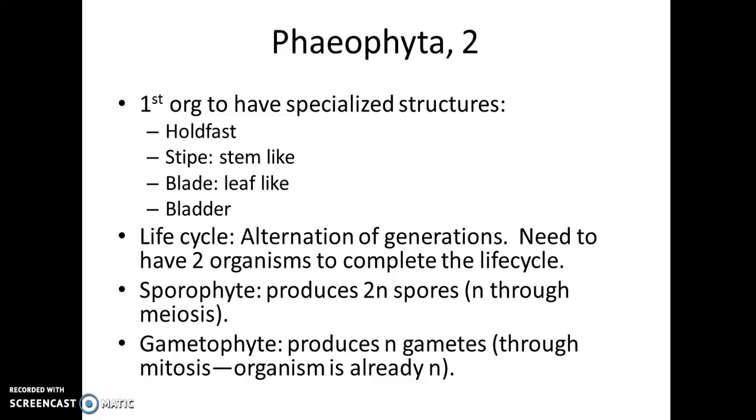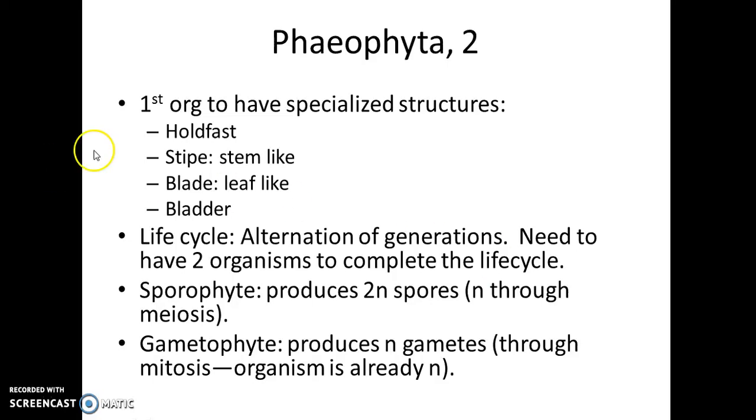Now, the life cycle shows alternation of generations. In order to complete the life cycle of Phaeophyta or brown algae, you need to have two separate organisms. You have to go through two life cycles. So we need to know something about the sporophyte. Again, I hope you're pausing this if I'm going too fast. I probably am. The sporophyte produces diploid spores, and the gametophyte produces gametes through mitosis.